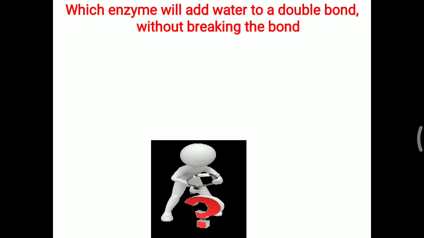Further, in a viva question: which enzyme will add water to a double bond without breaking the bond? Here you have to remember hydratase. Hydratase is also one of the enzymes in the beta oxidation of fatty acids. Basically, it is not breaking the bond, but wherever there is a double bond with a carbon on both sides, a hydroxyl group goes onto one carbon and only a hydrogen goes onto the other carbon. That is the utilization of the water molecule, and it requires the enzyme hydratase. So you have to remember that enzyme.